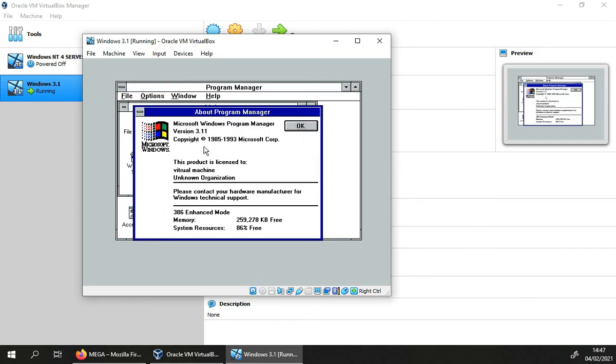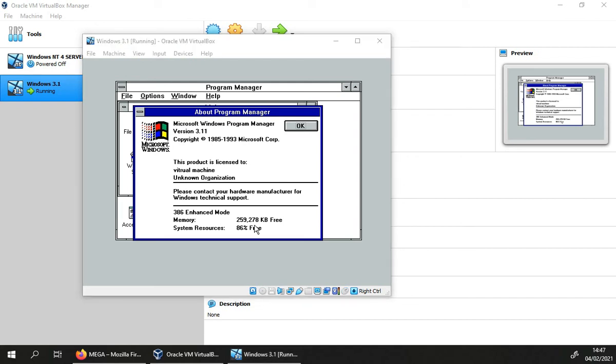So this is actually Windows 3.11. And you can see that the virtual machine assumes that we have 256 megabytes of RAM, which is exactly what we put in. But my PC actually has more RAM than that.